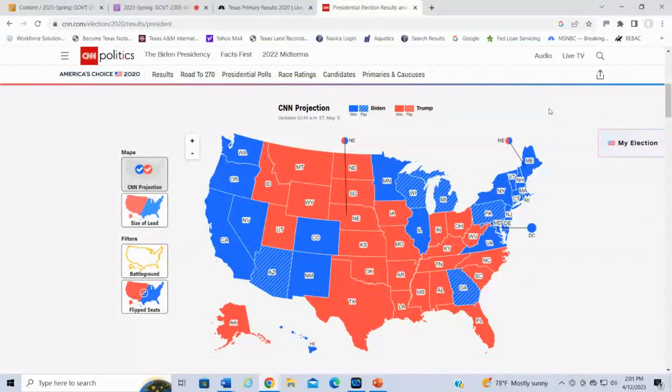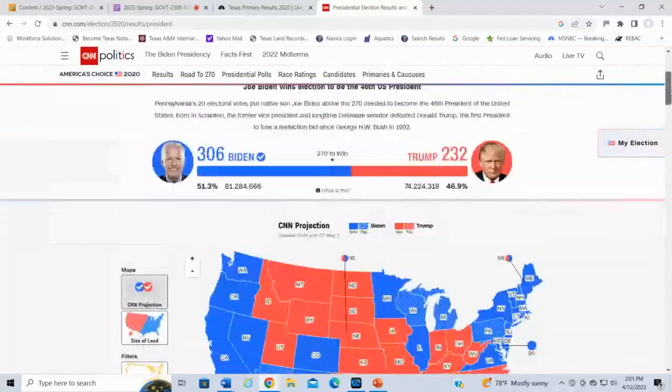And the states do have the ability to do so. Okay, so that's the way it works, right? So that's where you get the votes. Now let's take a look at why Joe Biden was able to win.